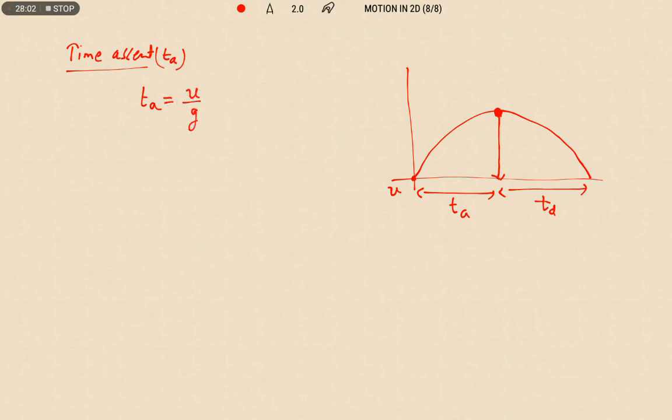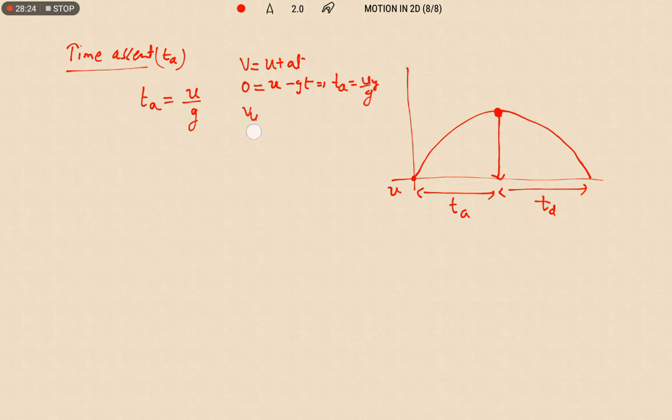From where are we getting this? V equals u plus at. At the highest point its velocity is equal to 0. Therefore 0 equals u minus gt, therefore ta is equal to u by g. We need to write this for the vertical direction, okay?